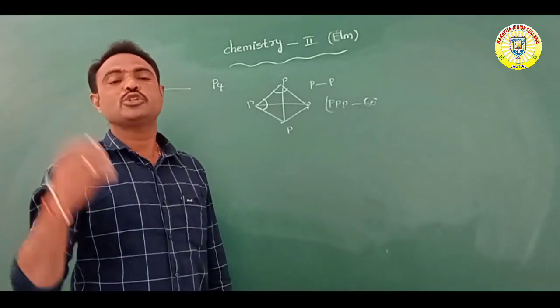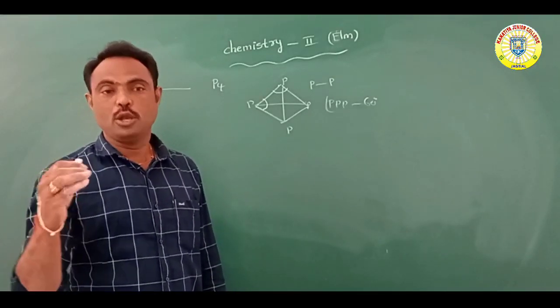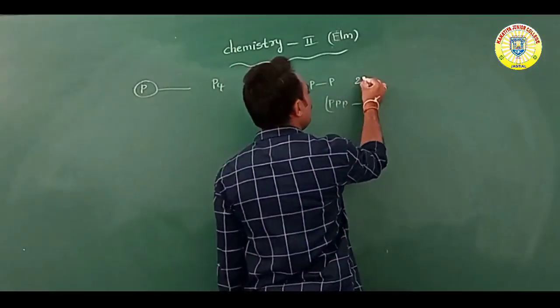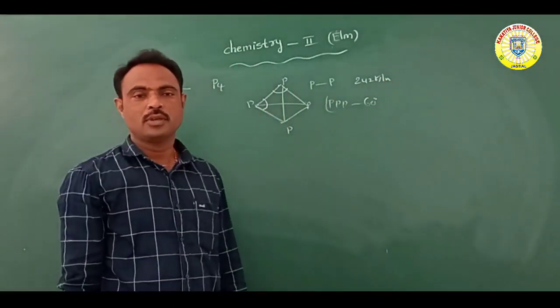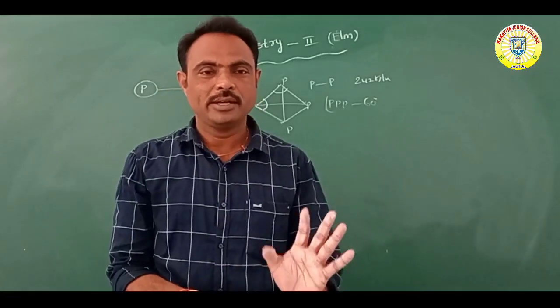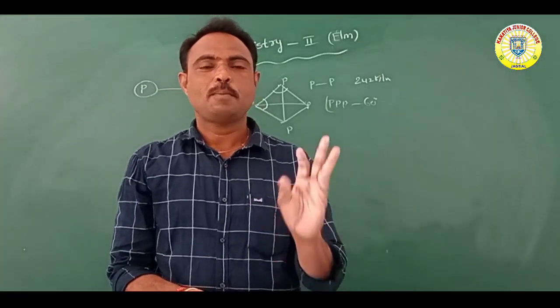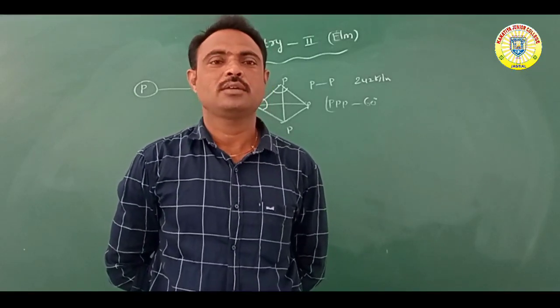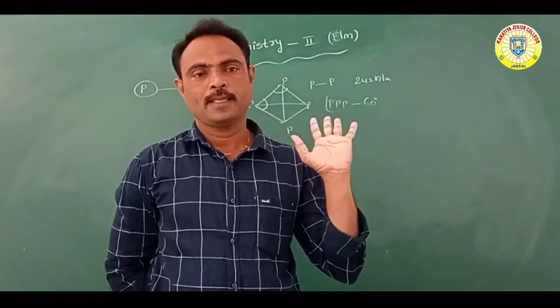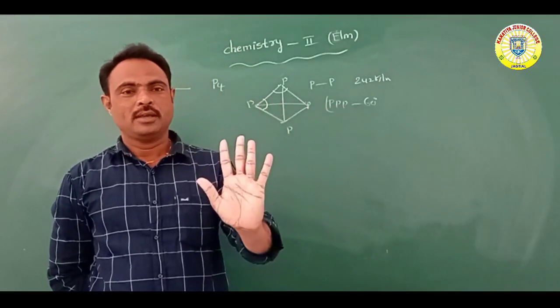The bond dissociation enthalpy between phosphorus atoms is very low, nearly 242 kilojoules per mole. Due to this reason, phosphorus always exists as a tetraatomic molecule. Okay, so it is very important.